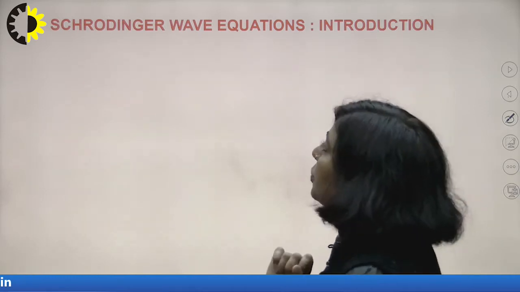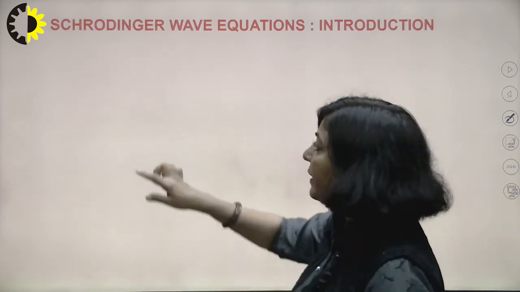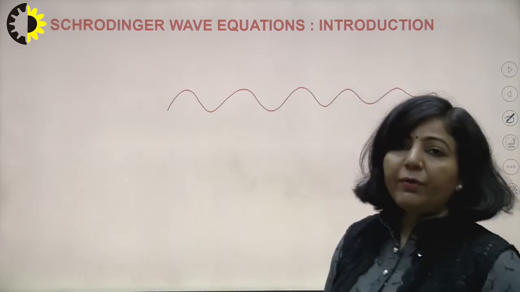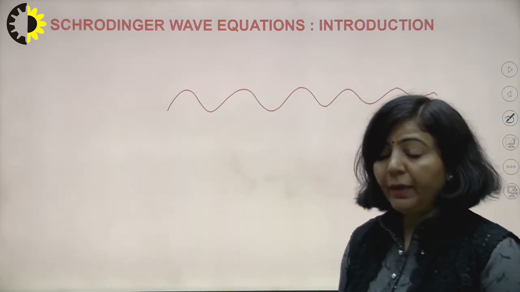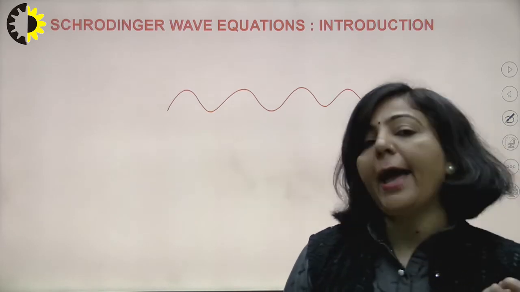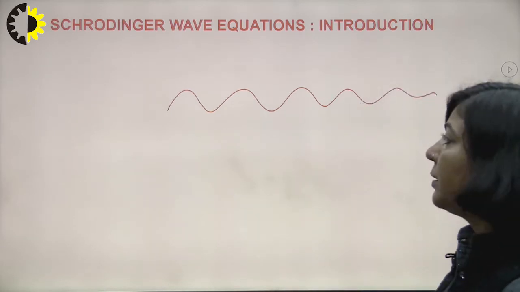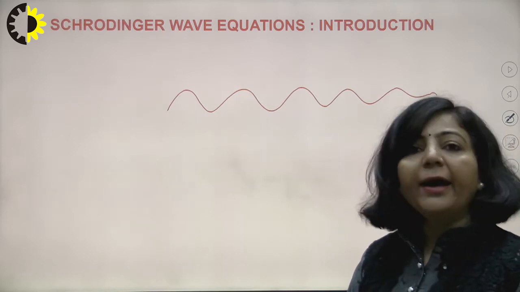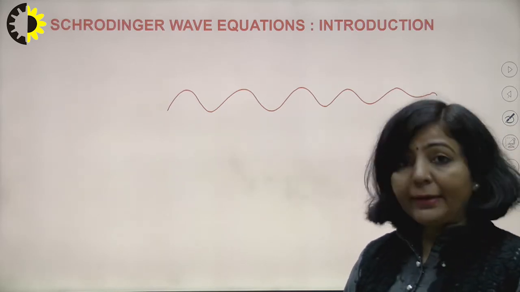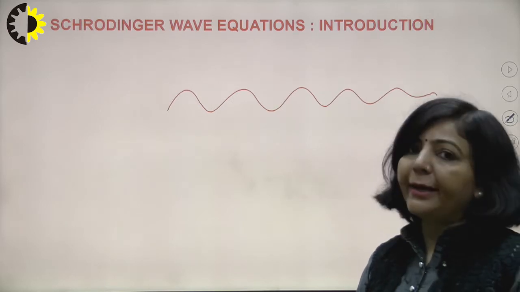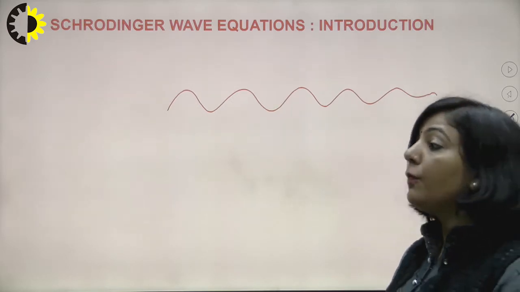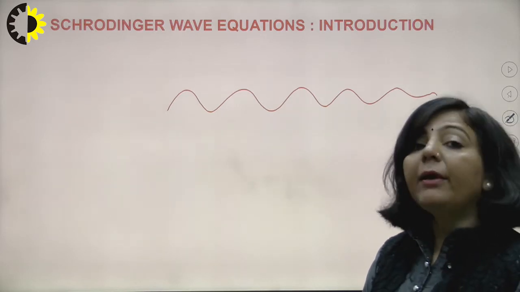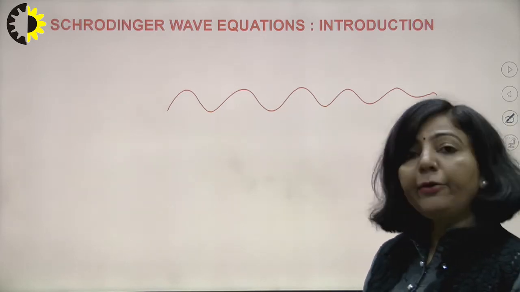As you know, when an electromagnetic pulse is propagating in a certain medium, it carries electrical energy as well as magnetic energy with it. Whenever you have an electromagnetic pulse, we have an electric field vector, a magnetic field vector, and a direction of propagation. If you remember, in electromagnetics we derived electromagnetic wave equations in different mediums.